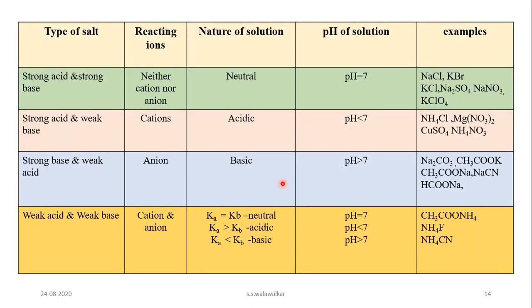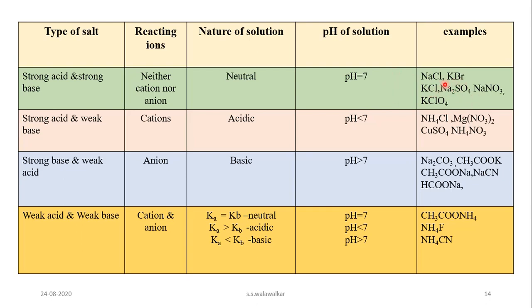So we will summarize the hydrolysis reactions of all the 4 types of salt. When the salt is of a strong acid and strong base, such a salt does not undergo hydrolysis. Neither cation nor anion reacts with water, and therefore in the solution the molar concentration of hydrogen ion is equal to the molar concentration of OH ion, and the solution is neutral in nature, and therefore pH of such a salt is equal to 7.